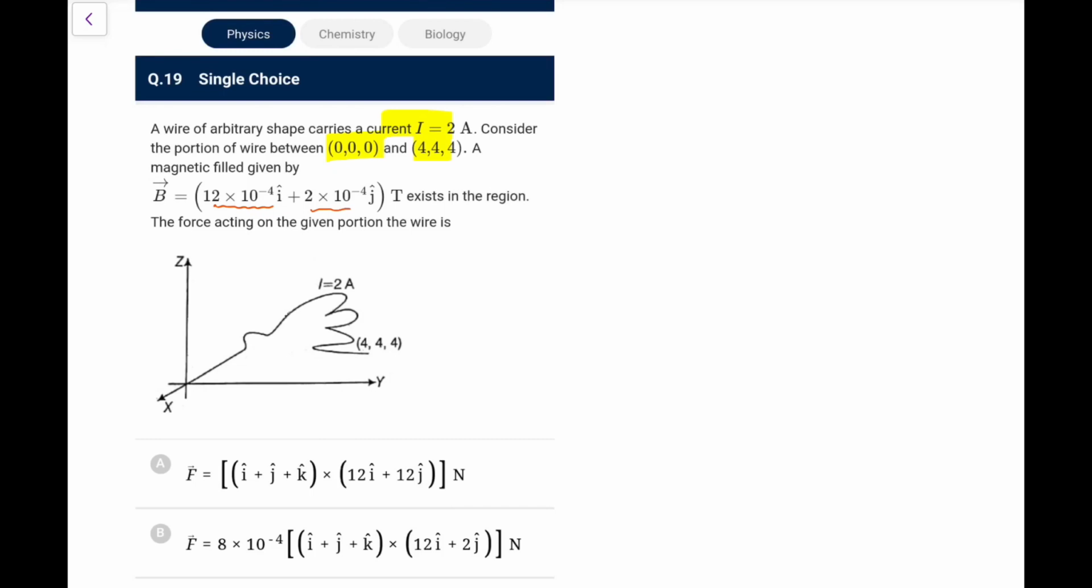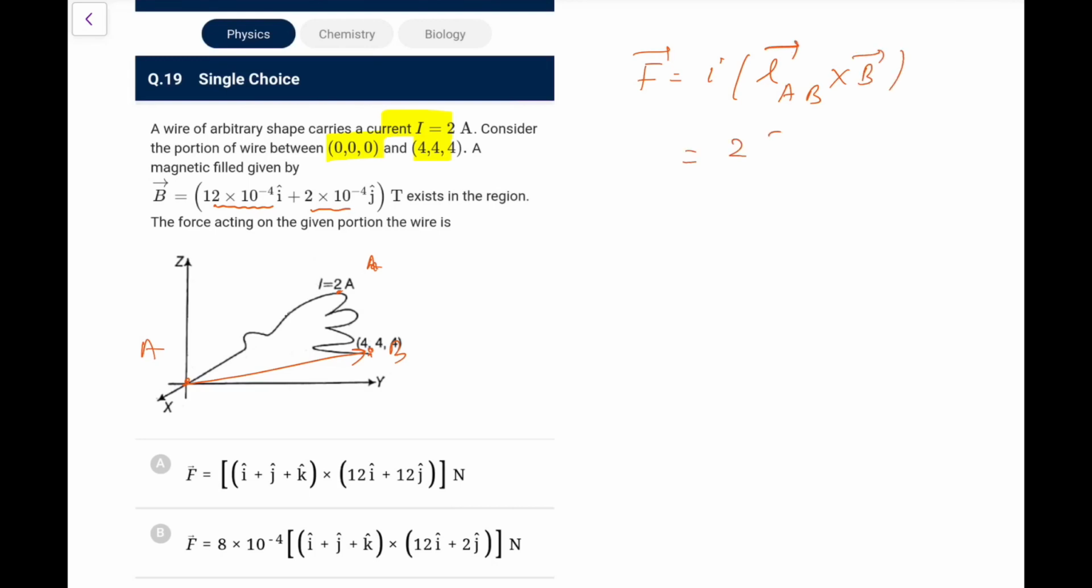So we need not check the actual shape. We can directly write the force as I L cross B, and I L we can directly write as from the initial to the final point. Let this point be A and let this point be B. So we need to find this vector only, AB cross B vector.